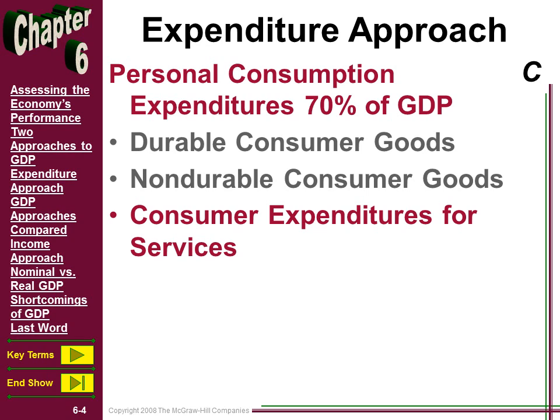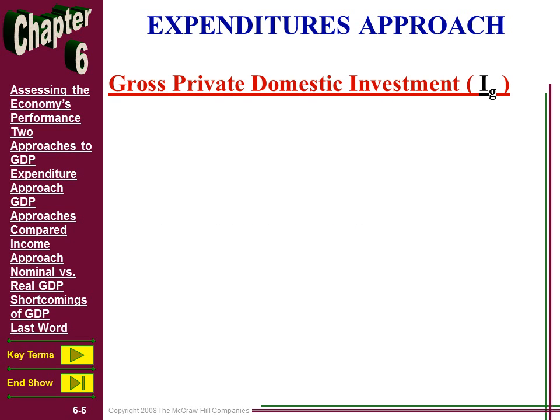Okay, so what about the next component? Gross business investment. I, with a little g next to that I. Now we just say C plus G plus X. So you usually don't say C plus I subscript G plus G plus X. So C plus I plus G plus X. But no, I stands for gross business investment. Now, this one is 16% of GDP or thereabouts. These numbers change slightly from year to year, but this gives you a good ballpark figure. I tried to look up the most recent data in 2016 to come up with these numbers.